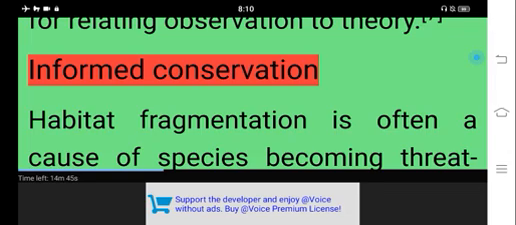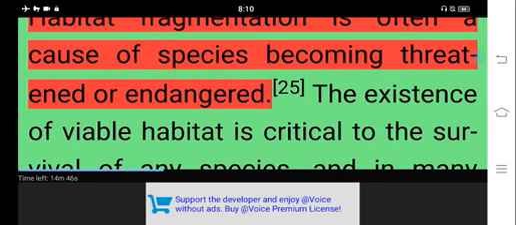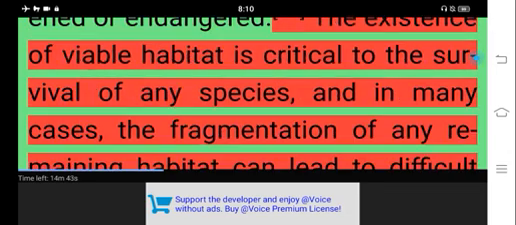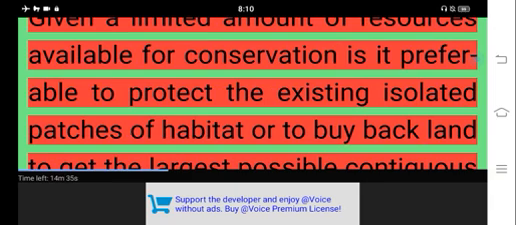Informed conservation. Habitat fragmentation is often a cause of species becoming threatened or endangered. The existence of viable habitat is critical to the survival of any species, and in many cases, the fragmentation of any remaining habitat can lead to difficult decisions for conservation biologists. Given a limited amount of resources available for conservation, is it preferable to protect the existing isolated patches of habitat or to buy back land to get the largest possible contiguous piece of land?